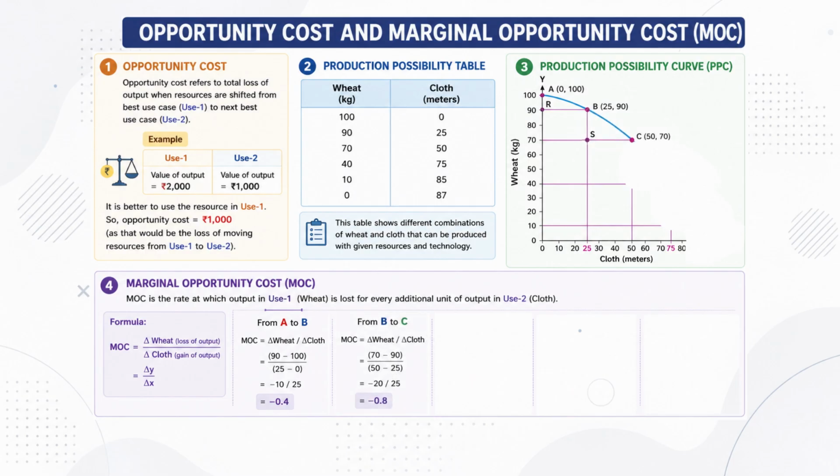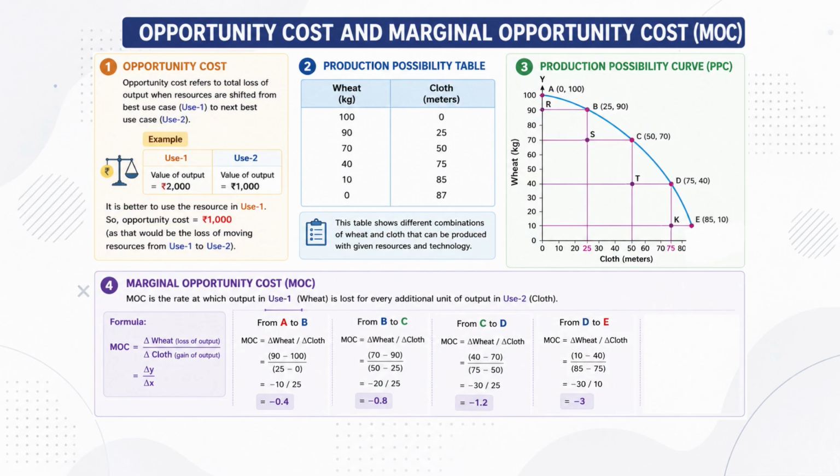From point B to point C, MOC is 70 minus 90 divided by 50 minus 25. This gives minus 0.8. From point C to point D, MOC is 40 minus 70 divided by 75 minus 50. This gives minus 1.2. From point D to point E, MOC is 10 minus 40 divided by 85 minus 75. This gives minus 3. And from point E to point F, MOC is 0 minus 10 divided by 87 minus 85. This gives minus 5.